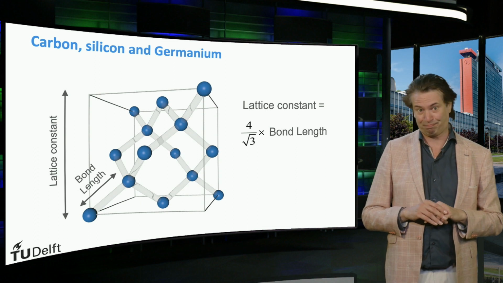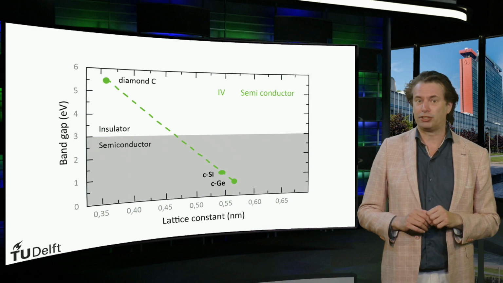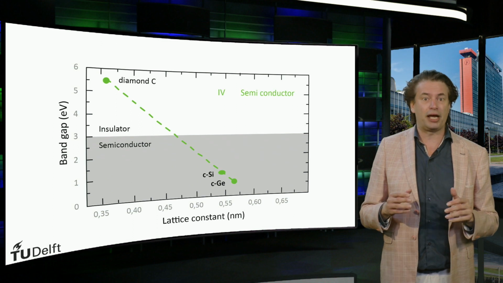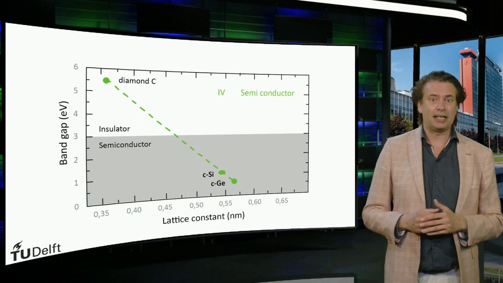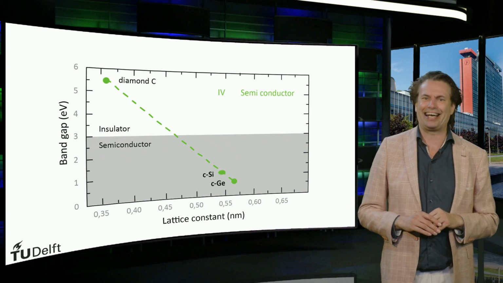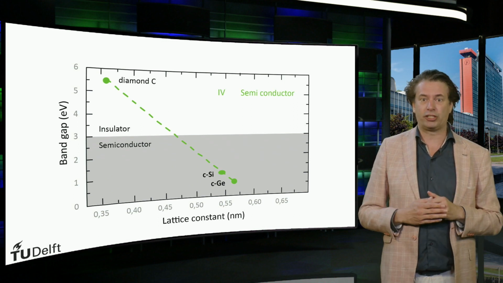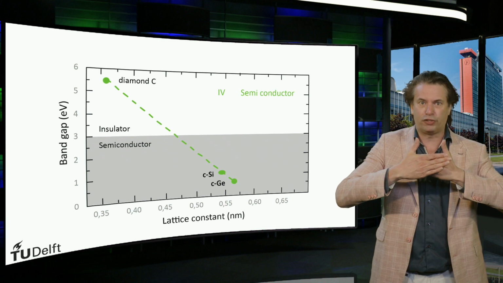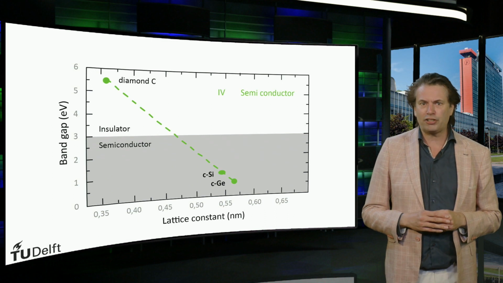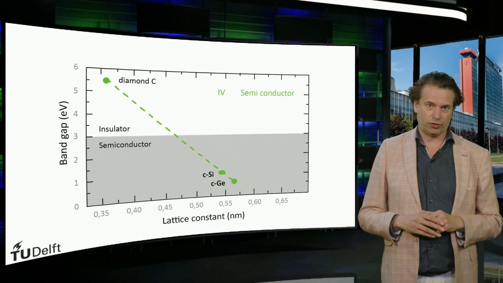In the next graph, we plot the band gap of crystalline carbon, silicon and germanium versus the lattice constant. Crystalline carbon is another name for diamond. We indeed see that the band gap is very large for diamond, as diamond has the smallest lattice constant. In a very simplified representation, the larger band gap can be considered as a larger overlap of the original sp3-like orbitals of the neighboring atoms. A larger overlap induces a larger splitting of the energy levels of the bonding and anti-bonding levels.